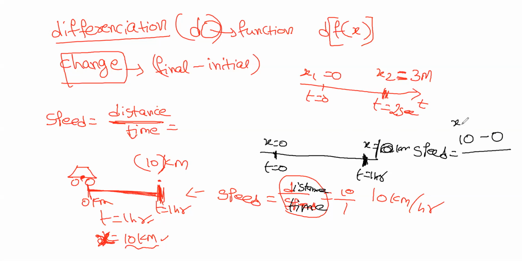That is nothing but x2 minus x1. And in time, t2 minus t1. That is 1 minus 0. Then we are getting 10 by 1 as 10 kilometers per hour, right? Yes, sir. So in coordinates, whenever they give in coordinates, you have to use this formula, that is change.